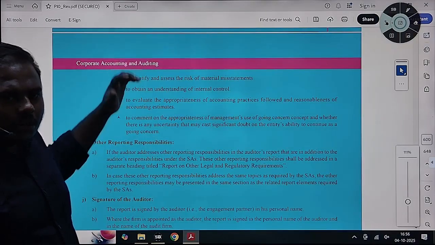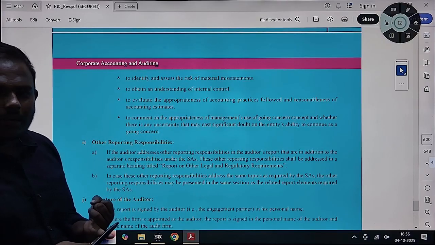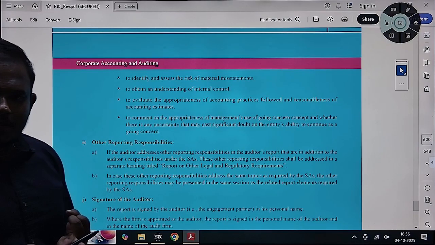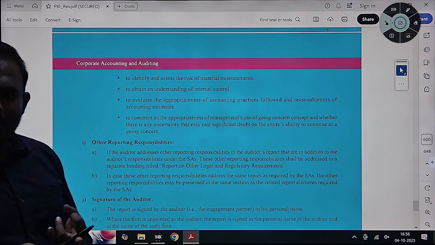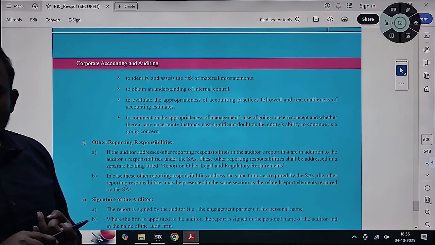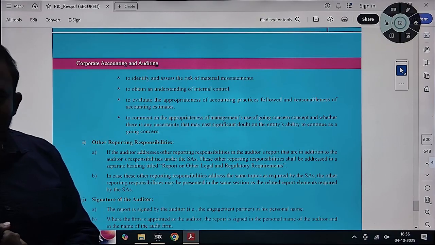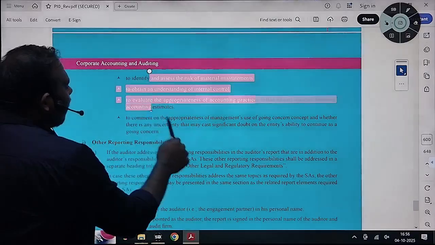First you will describe your responsibilities are to understand. Then what you have to do? First you have to understand. You will determine the control environment. You will determine the risk assessment. You will understand the risk. You will determine appropriate procedures. You will plan and perform the procedures. You will obtain, evaluate the audit evidence. You will express an opinion. That is what is disclosed in all these lines.